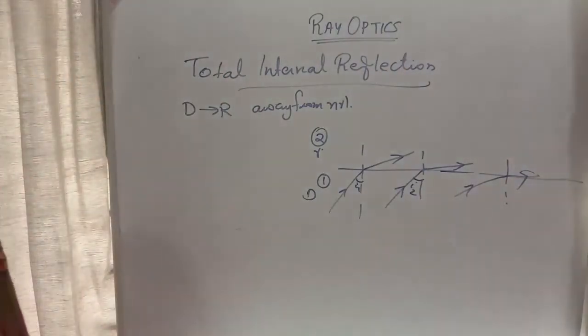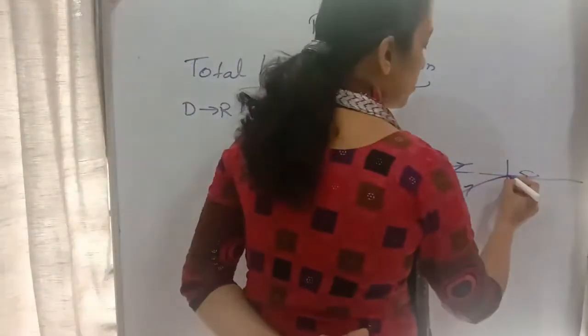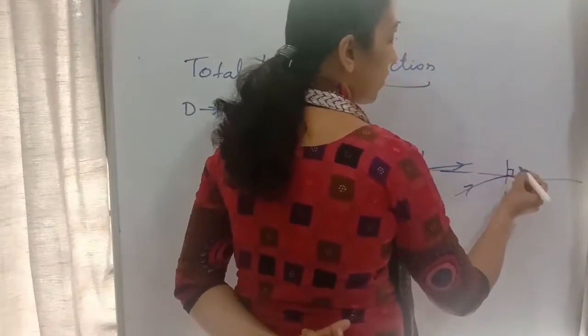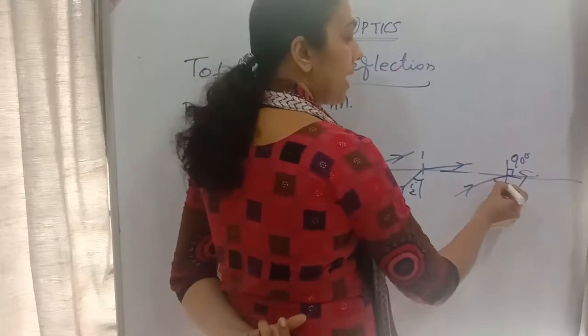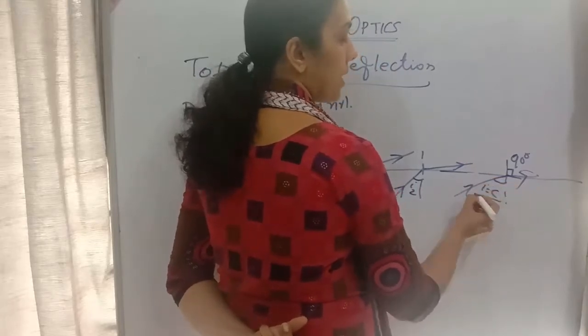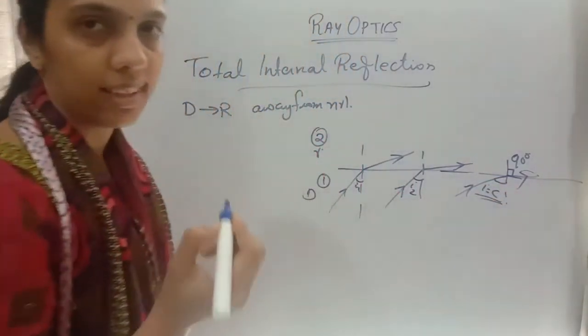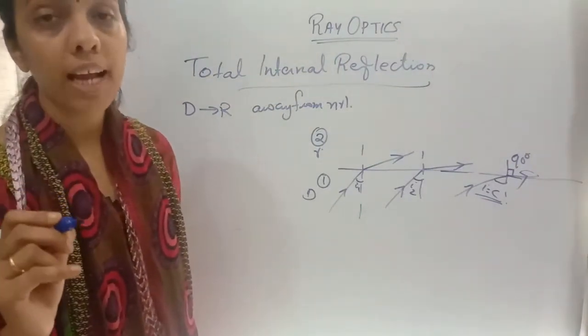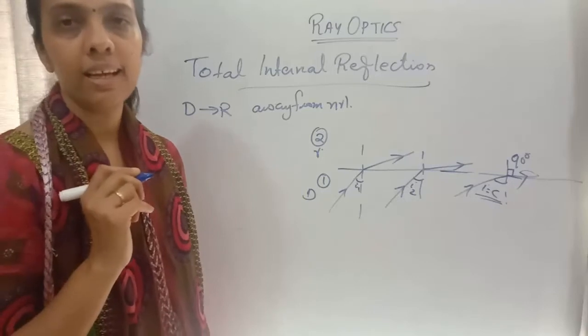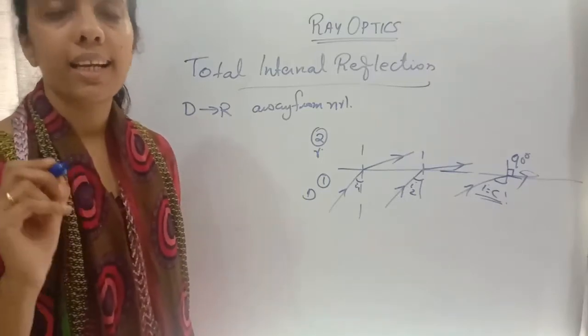Right, at this angle, what happened to the angle of refraction? The angle of refraction became 90 degrees. So that angle of incidence is called the critical angle. The angle of incidence at which the angle of refraction is 90 degrees is called the critical angle.